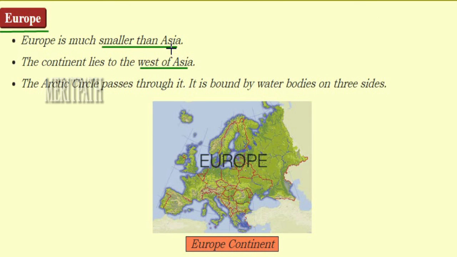Next continent is Europe. Europe is smaller than Asia size wise, and this continent lies west of Asia. The Arctic Circle passes through this continent, and it is surrounded by water bodies on 3 sides. This image shows us the Europe continent. Other than this side, 1, 2 and 3, it is surrounded on 3 sides by water.